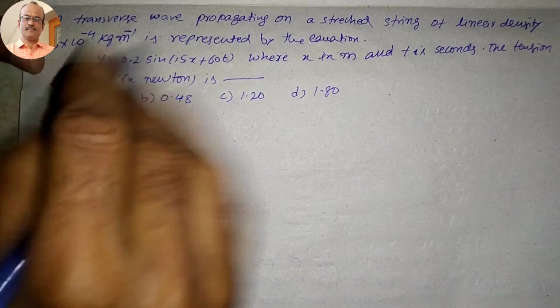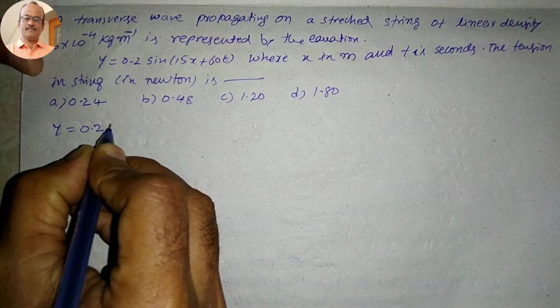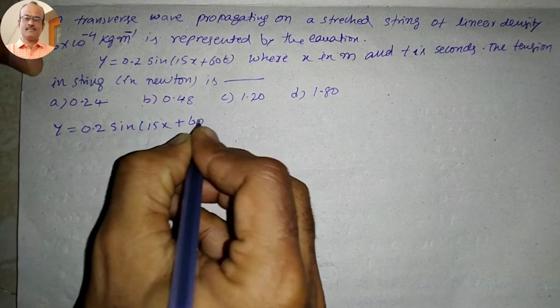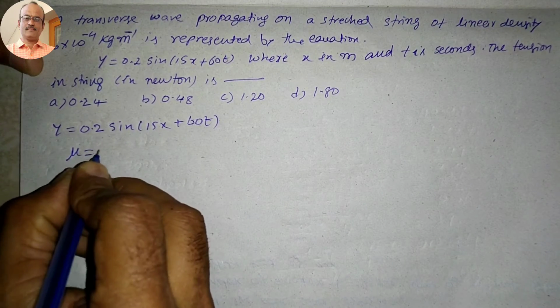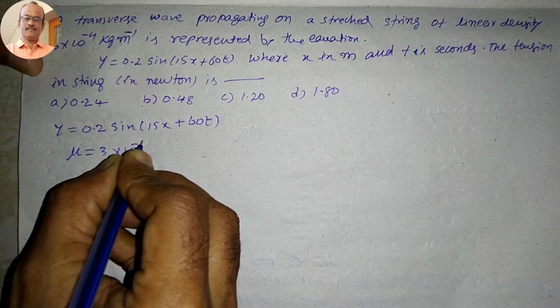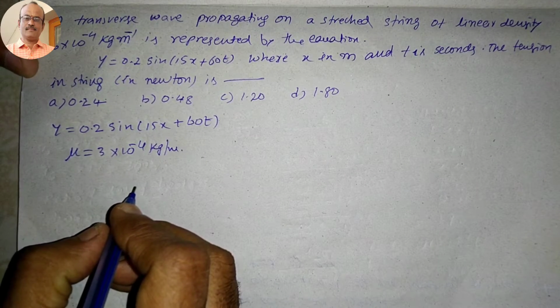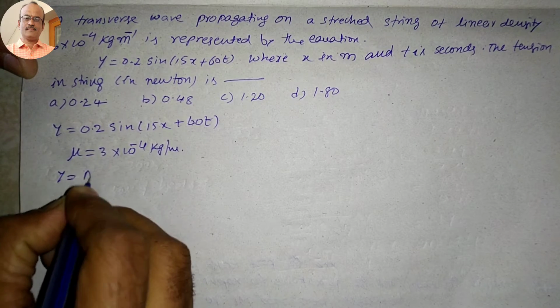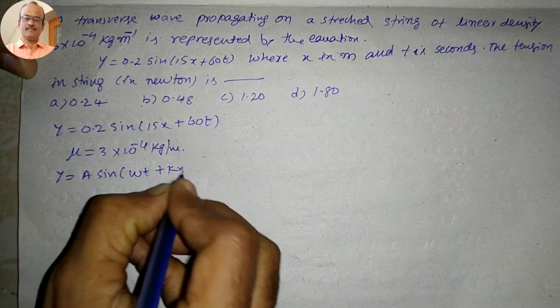So first of all, what are the given values? So here y is equal to 0.2 sine (15x plus 60t), but here linear density is given mu is equal to 3 into 10 to the power of minus 4 kg per meter, and here we are comparing this equation with the y equal to a sine (omega t plus kx).